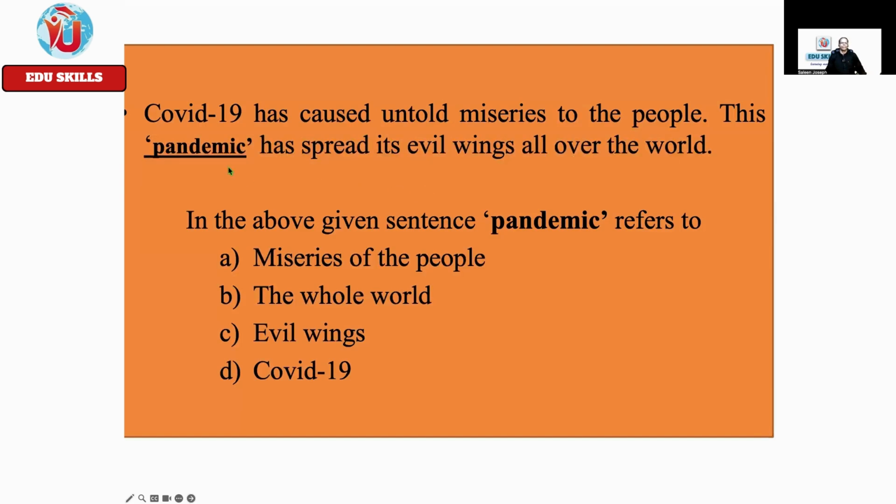Now, let's see. COVID-19 has caused untold miseries to the people. This pandemic has spread its evil wings all over the world. In the above given sentence, pandemic refers to A, miseries of the people. B, the whole world. C, evil wings. D, COVID-19. Read once again, one more time. COVID-19 has caused untold miseries to the people. This pandemic has spread its evil wings all over the world. In the above given sentence, pandemic refers to miseries of the people, the whole world, evil wings, COVID-19.